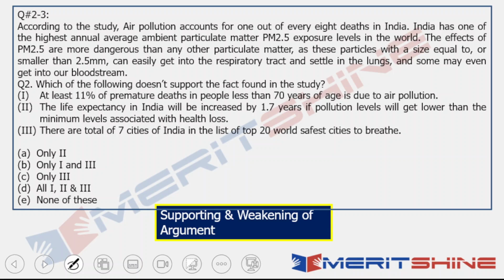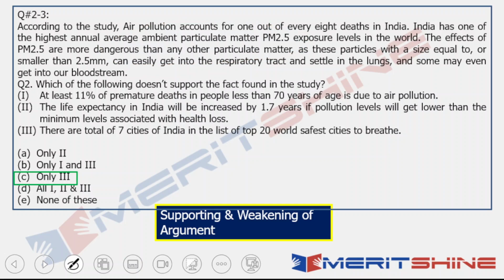So it's not only that it does not match, it is a little weakener in nature with the overall argument that has been presented in the general statement. So 3 is definitely something which is not supporting the fact that has been mentioned in the statements. So only 3 should be the answer in this case.